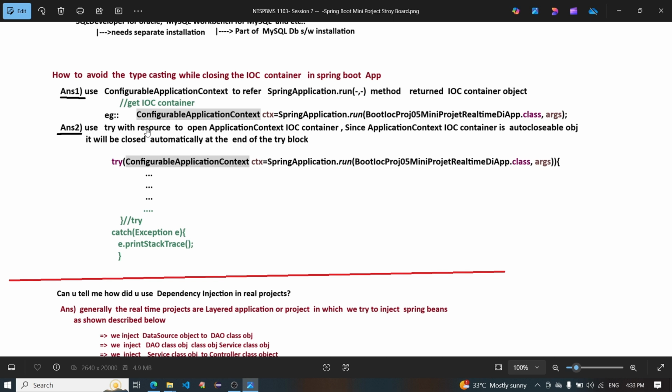Answer 2: use try with resources to open the ApplicationContext IOC container. Since the ApplicationContext IOC container is an auto closable object, it will be closed automatically at the end of the try block. So, try ConfigurableApplicationContext ctx equals SpringApplication.run(ClassName.class, args), and catch Exception e, e.printStackTrace. No need for closing with ctx.close.